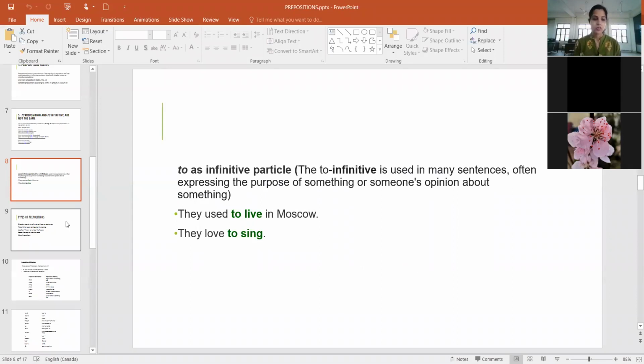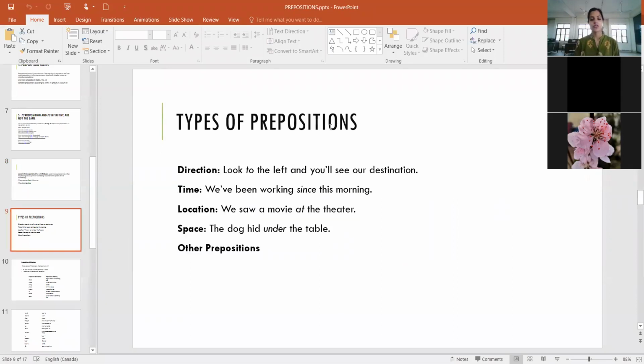All right. So now let's move to types of prepositions. Which various prepositions are there? Some prepositions help us know the direction, right? An example in this regard is look to the left and you will see our destination. So the word to in this case. Then time. We have been working since this morning. So the word since is helping us know the time, right? So it is a preposition of time.